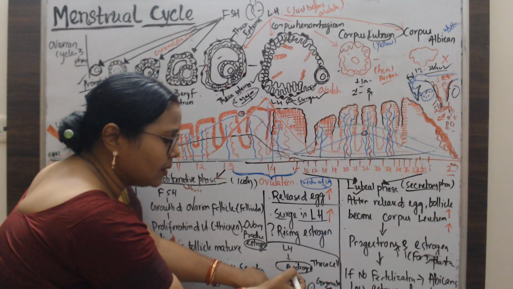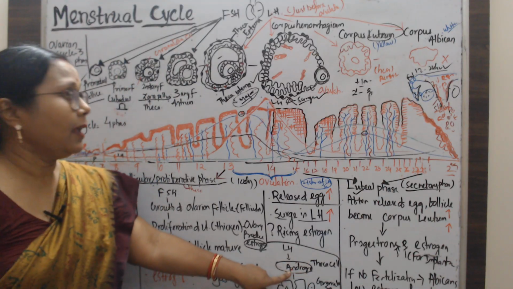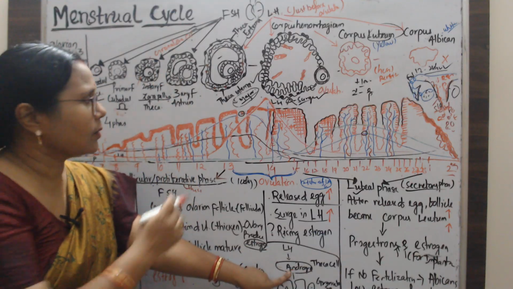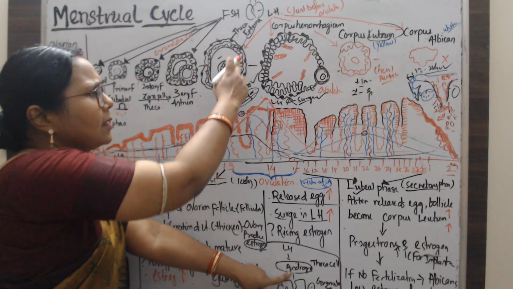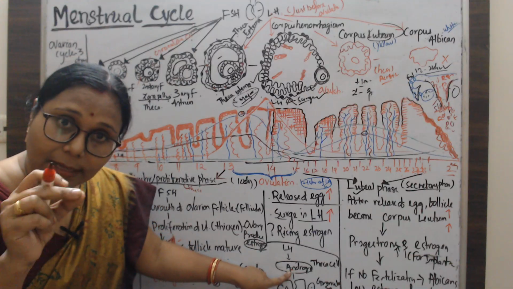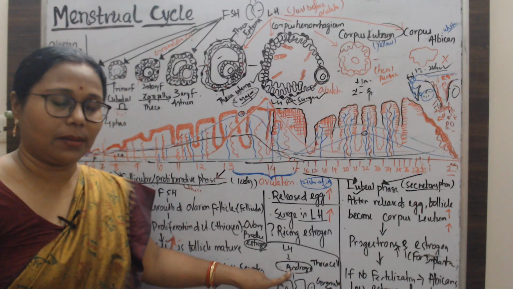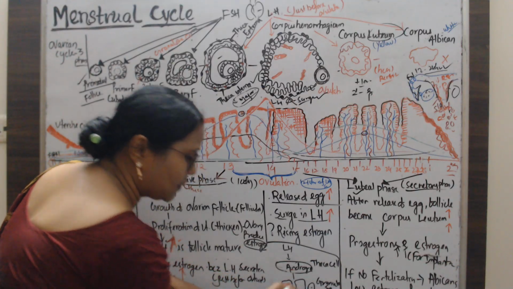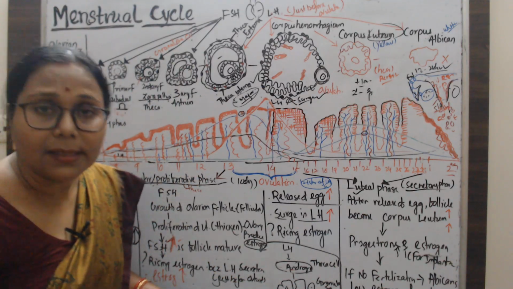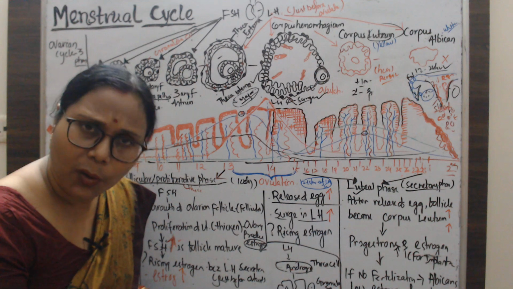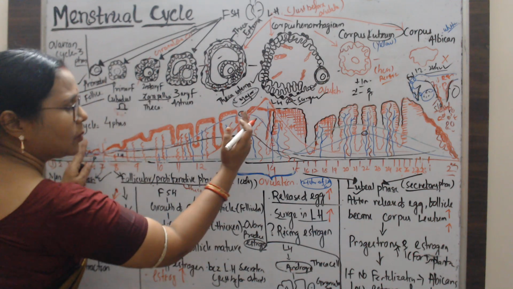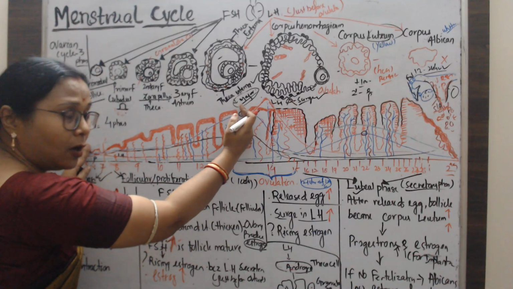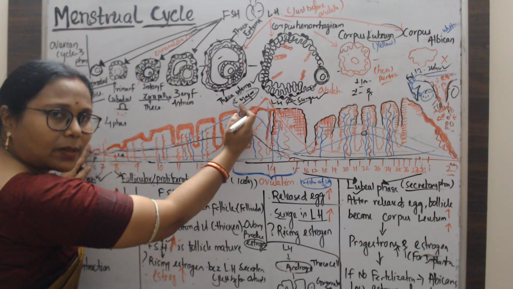This androgen diffuses to the granulosa cells, because granulosa cells are the cuboid cells, and in the granulosa cells there is an enzyme called aromatase. This enzyme converts the androgens into estrogen. Due to the estrogen, proliferation takes place, thickening of the wall, or the rebuilding of the endometrium.